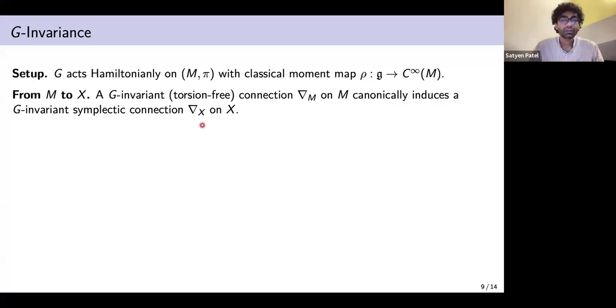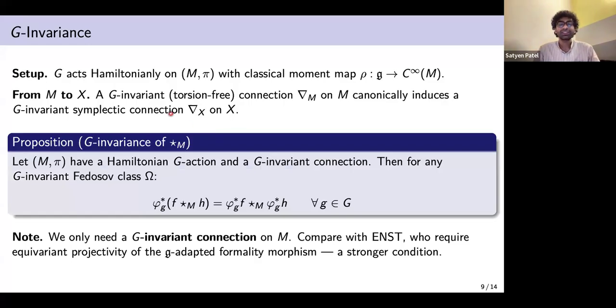So this gives us what we want, a G invariant symplectic connection on X. Then because this, along with all the ingredients in the middle, the phi and the sigma, are all G invariant, we will get the G invariant property that the star product again is G invariant.